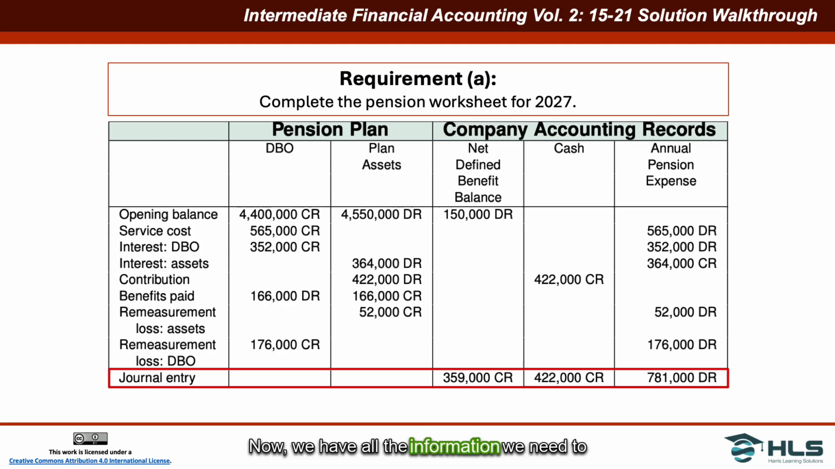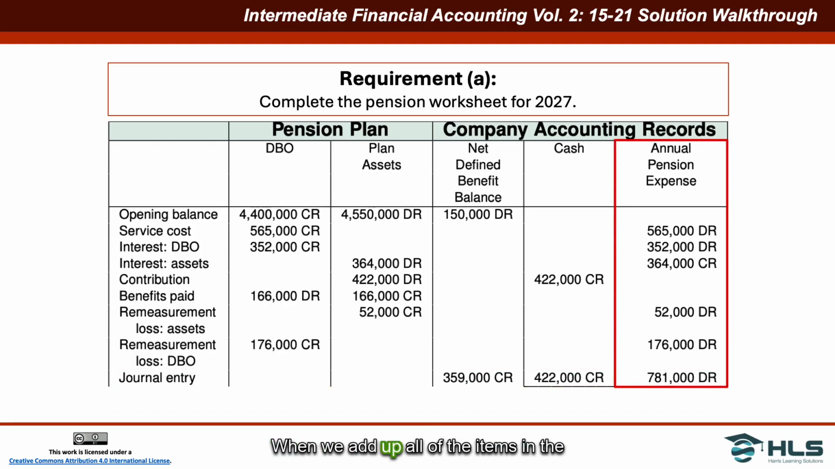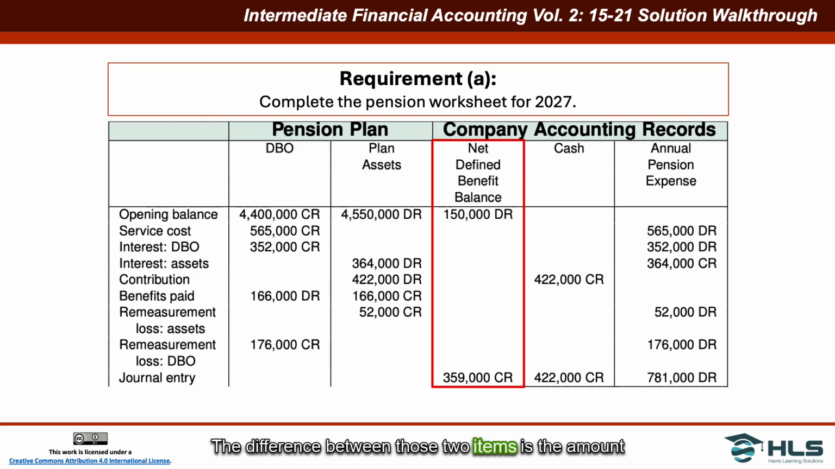Now we have all the information we need to determine what the journal entry is going to be for this. When we add up all of the items in the pension expense column, that works out to a total of $781,000. So that's going to be a debit to the pension expense. The cash contributions made to the plan were $422,000, so it'll be credited to cash. The difference between those two items is the amount that will be adjusted to the net defined benefit account. In this case, that's going to be a credit of $359,000.